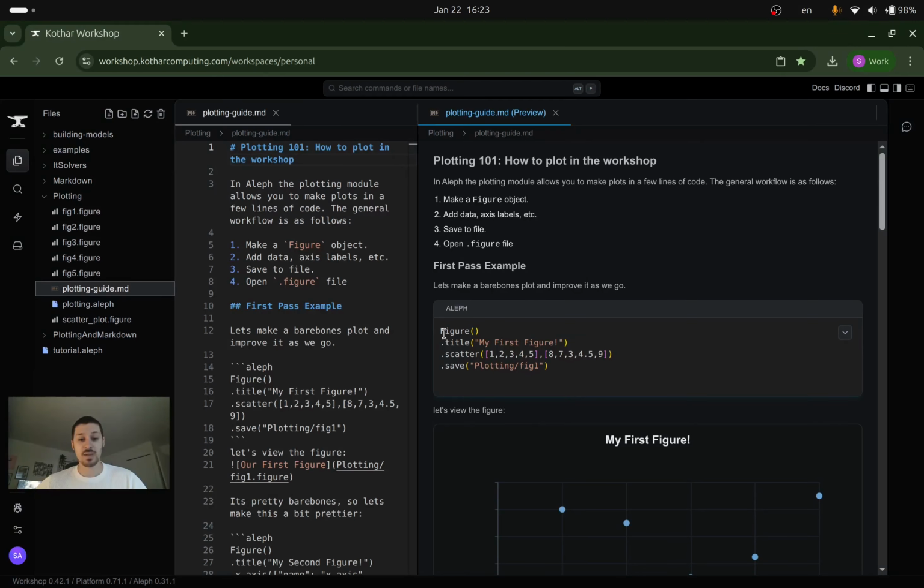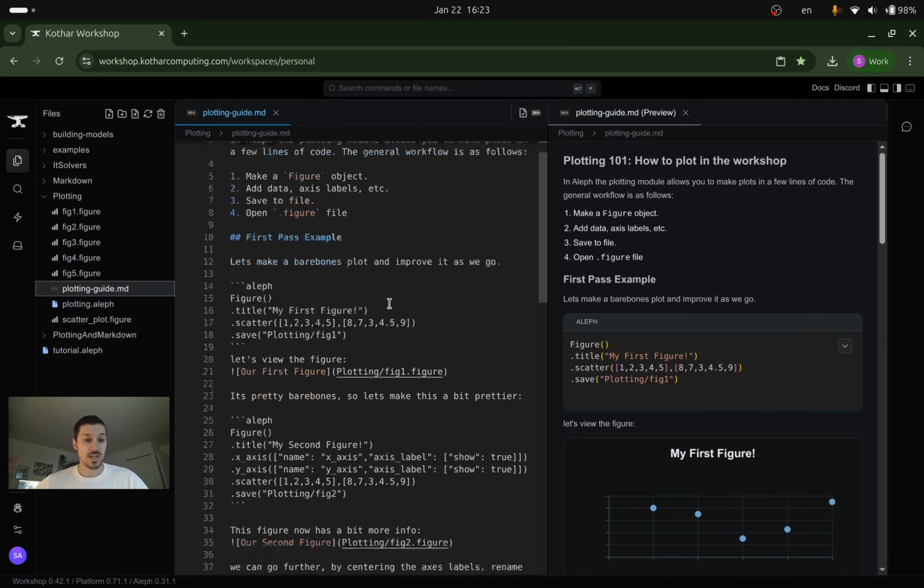and then you can view it directly in the workshop, or you can put it into a Markdown file like I've done here. So here's an example of a new feature that we have for code blocks for Aleph. If you write down a code block like I've done here, with the 3 backticks, and then I denote that the syntax highlighting should be Aleph, and then I write valid Aleph code, I can then, in my rendered Markdown, actually run this directly.